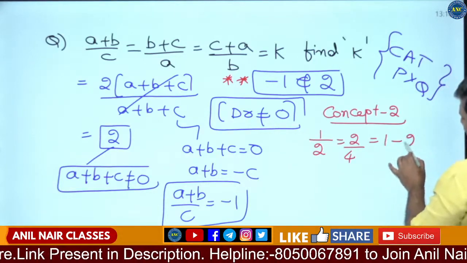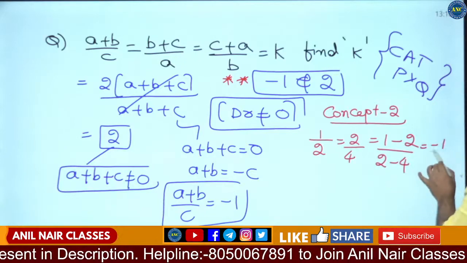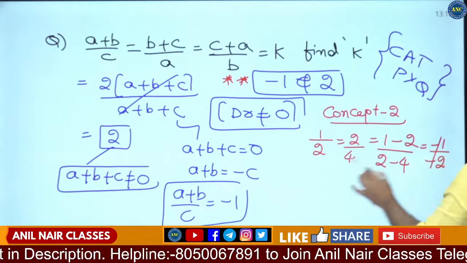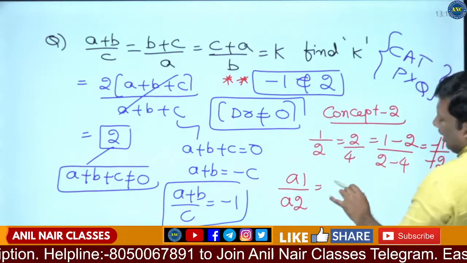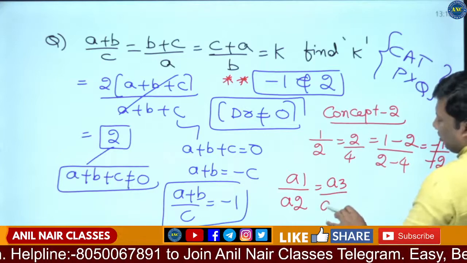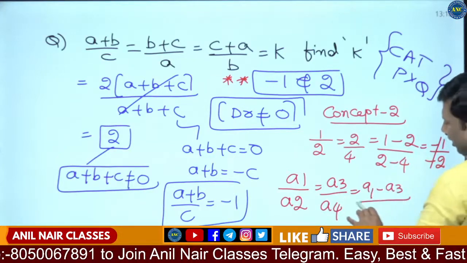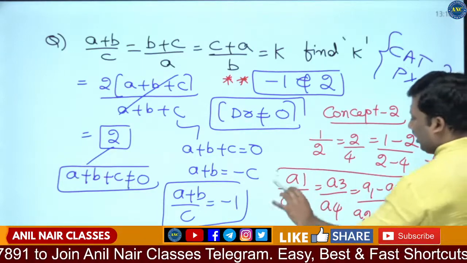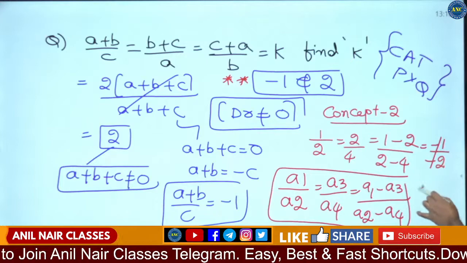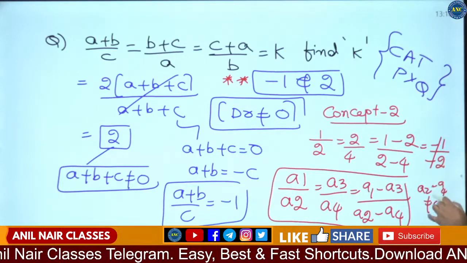It is also equivalent to difference between the numerators by difference between the denominators. A1 by A2 is equivalent to A3 by A4. It is equivalent to A1 minus A3 by A2 minus A4. A2 minus A4 should not be equivalent to 0.